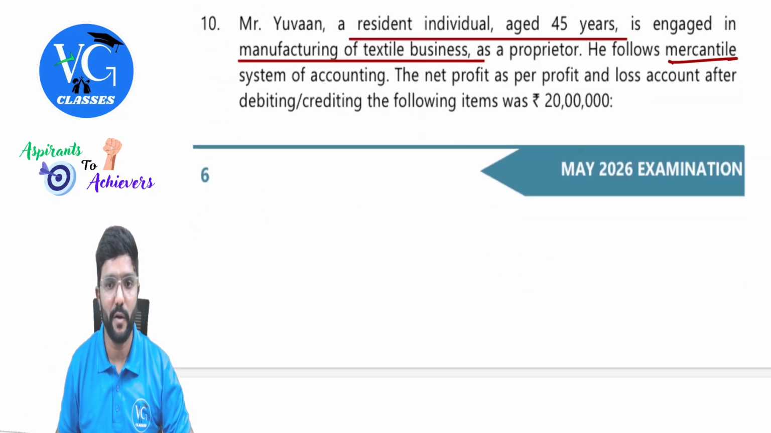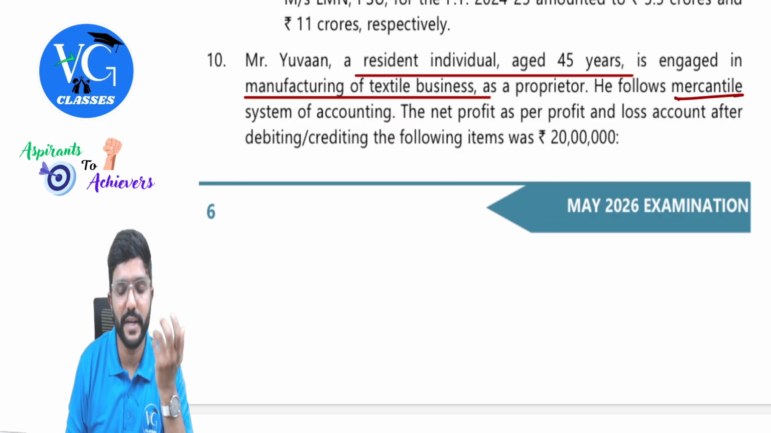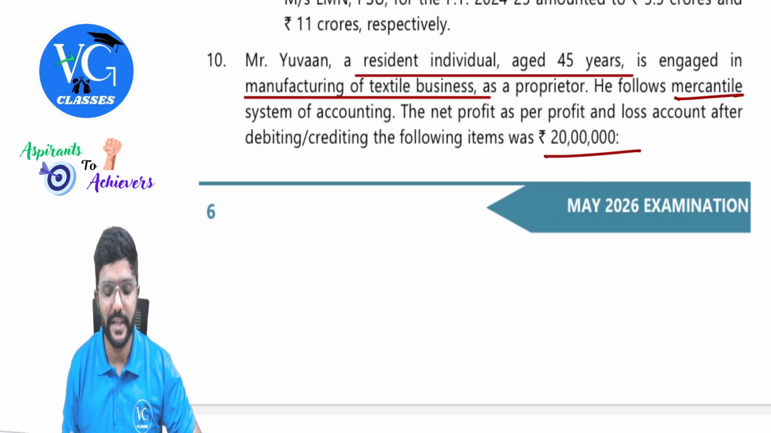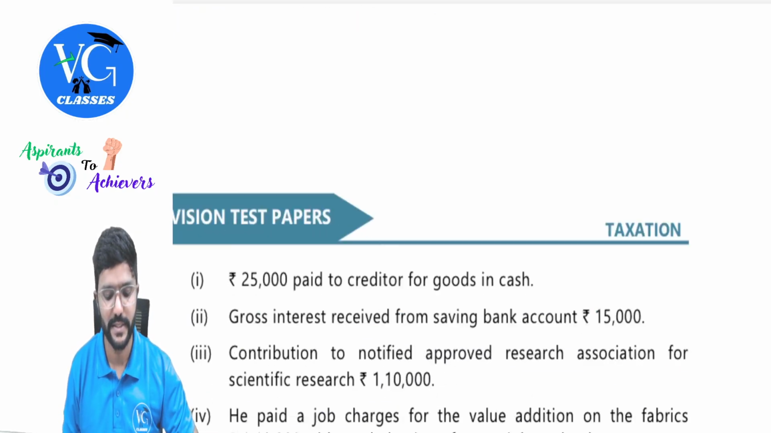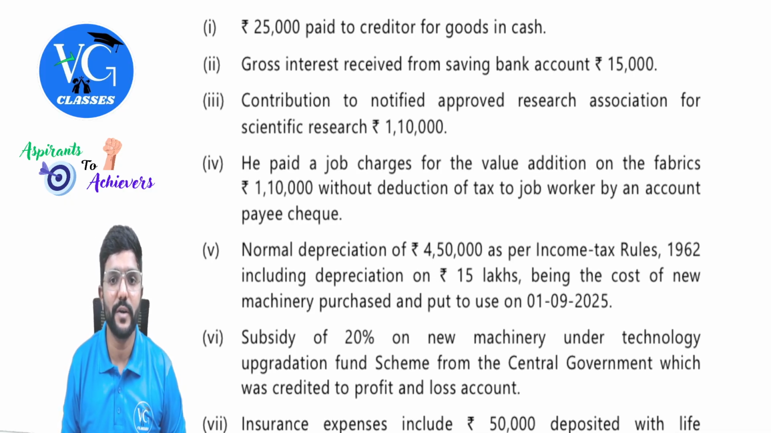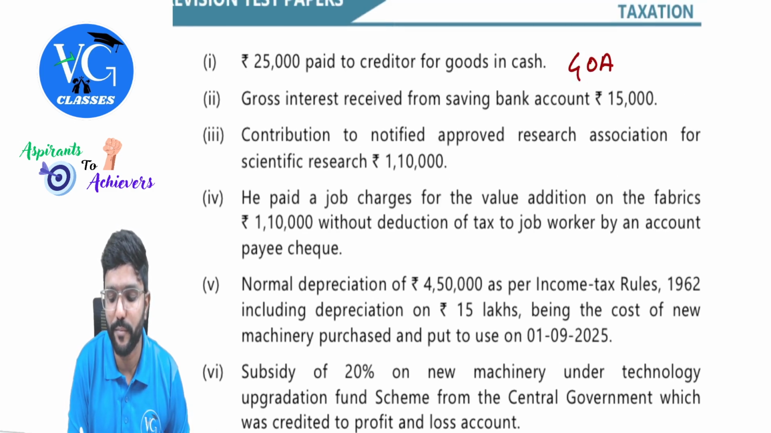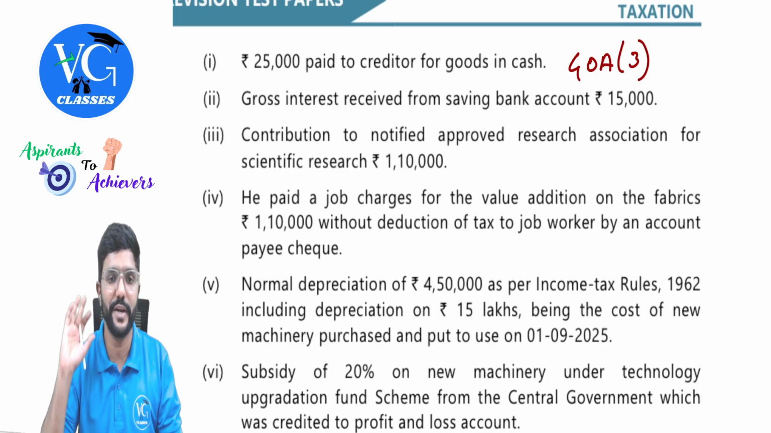Yes, this paragraph we had already read. So profit after debiting or crediting the following items is 20 lakh, guys. Okay. Chalo, we'll quickly move forward. 25,000 paid to creditor for goods in cash. Disallowed, guys. As per section 40A(3), more than 10,000 is paid to a single person in a single day. Disallowed fully. Full 25,000 is disallowed.